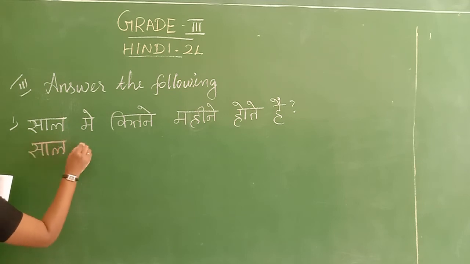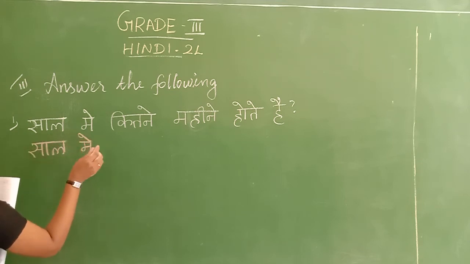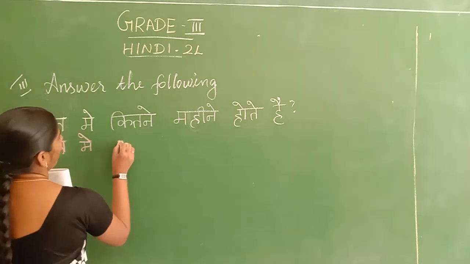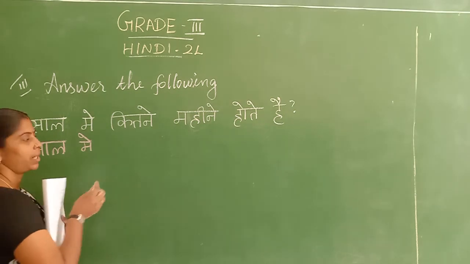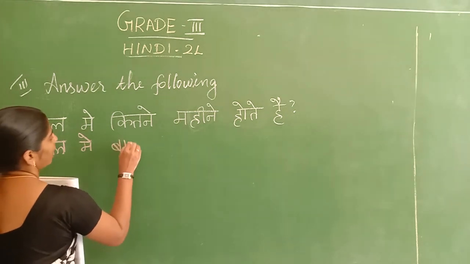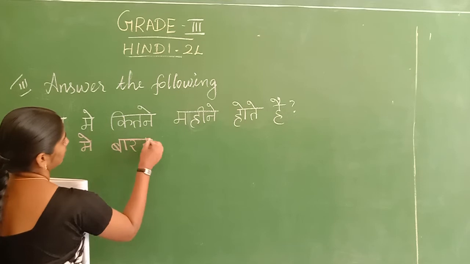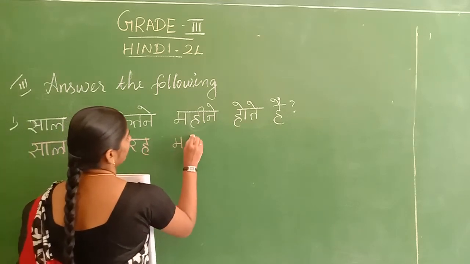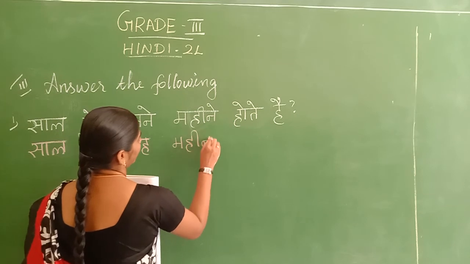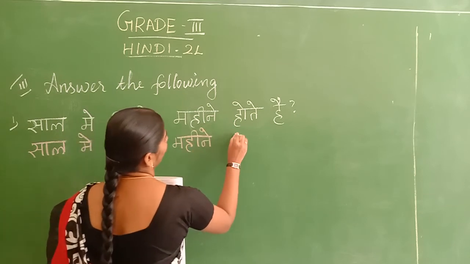साल में how many? 12, no? In Hindi, 12. Very good. 12 is the answer. 12 महीने होते हैं.